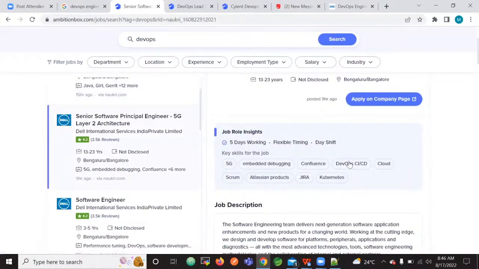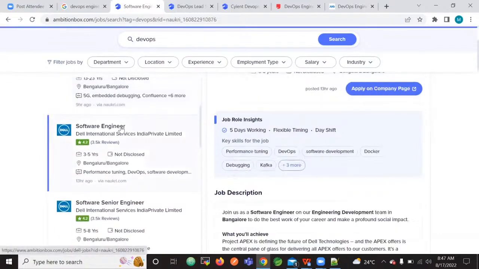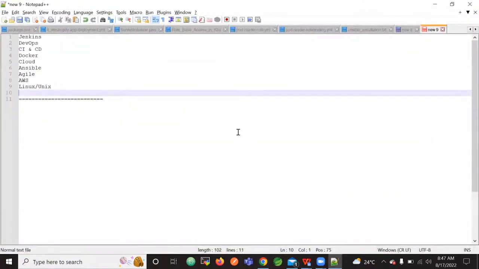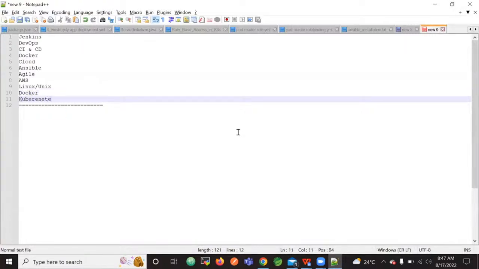This also requires DevOps CI/CD, and they are asking for Kubernetes. So DevOps, CI/CD, cloud. They didn't mention which cloud they want, but they mentioned DevOps, CI/CD, cloud, and then Kubernetes. Okay, let us scroll down. Software engineer. Here in the software engineer role, they are also asking for Docker, Kubernetes, Python, Kafka, DevOps, performance tuning, and all. So Docker, Kubernetes. If you can see, two of the jobs asked for Docker and Kubernetes.